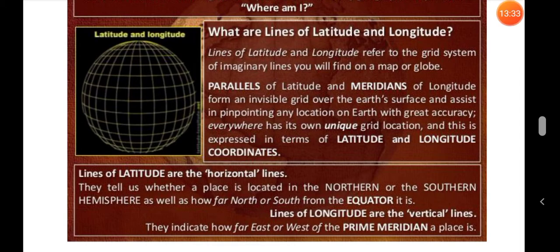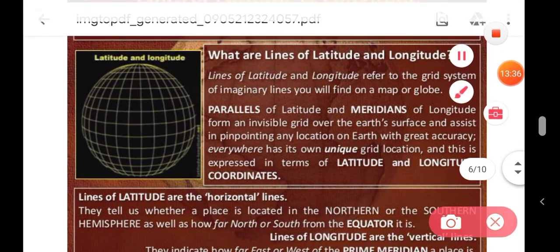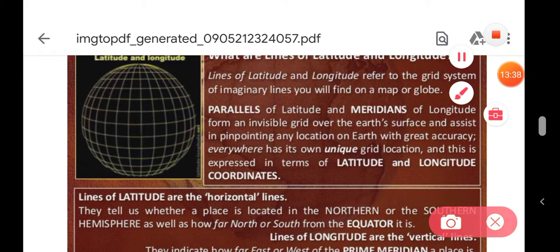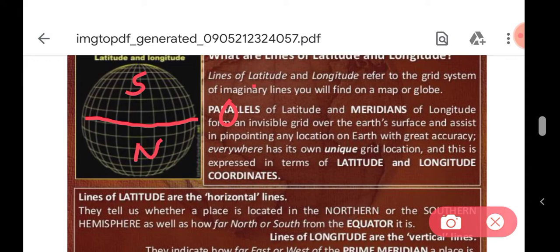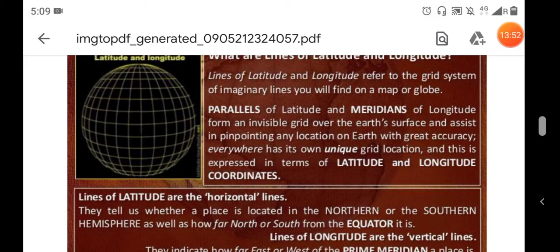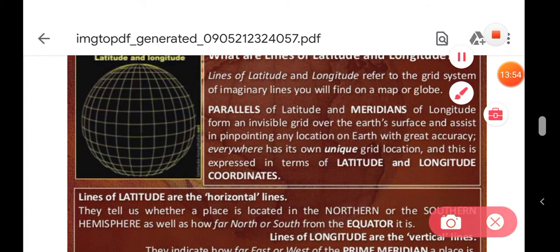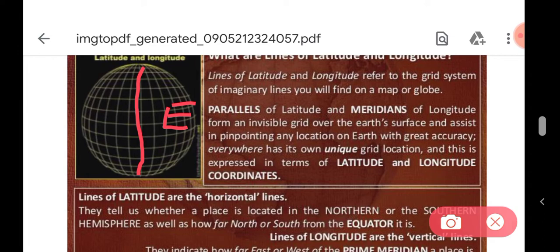Okay, like if you will see the lines of latitude, the equator is in the center of the earth at 0 degree and it divides our earth into two equal hemispheres, southern hemisphere and northern hemisphere, right? And longitudes help us to divide the earth into two parts like this, and it is called the eastern hemisphere and it is called the western hemisphere.